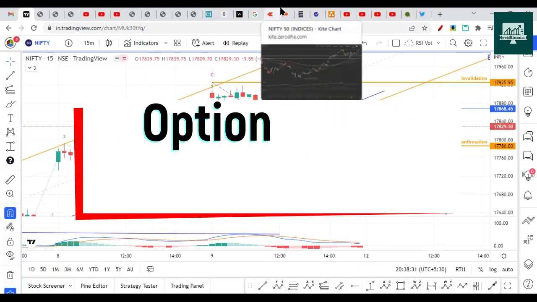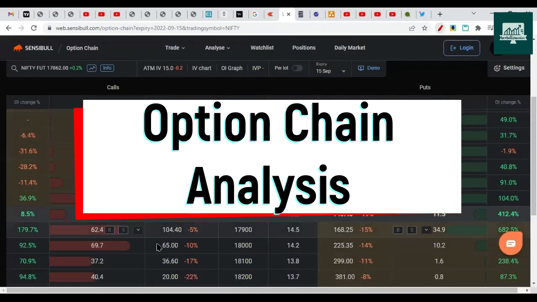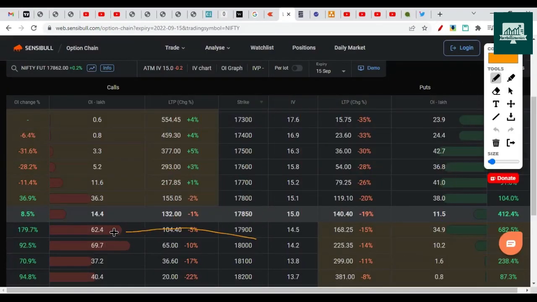So now let's check the option chain, what's happening there. In option chain, clearly here you see the resistance is at 18,000 with 69 lakh call open interest, almost 70 lakh call open interest. So this is open interest on call side. Whenever there is a large open interest on call side, that number acts as a resistance. The second biggest number is 17,900. Then after that we do not have good resistance, but this is a very low number compared to these two, 17,800. So these are the two major resistances which we need to watch for.